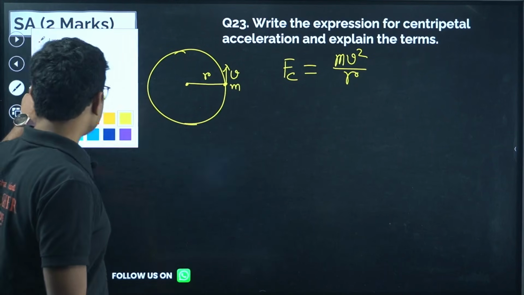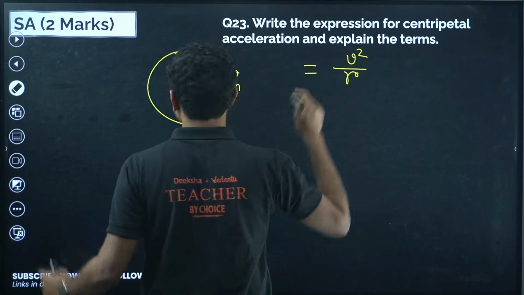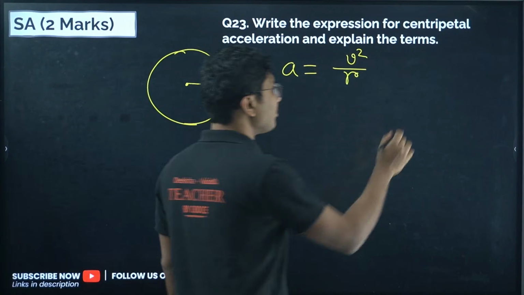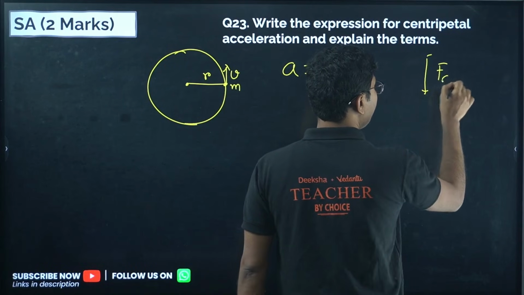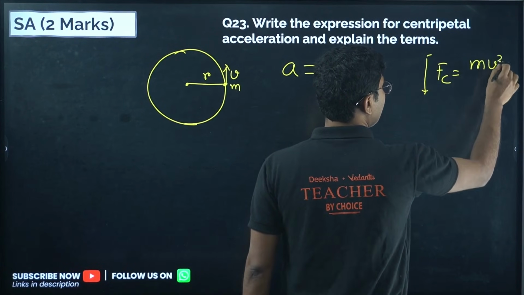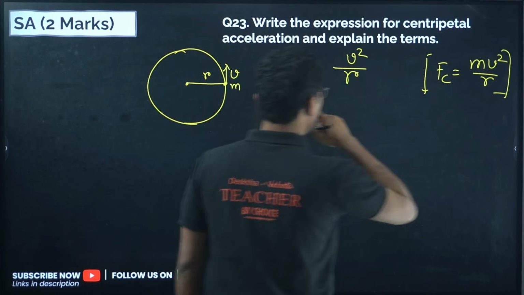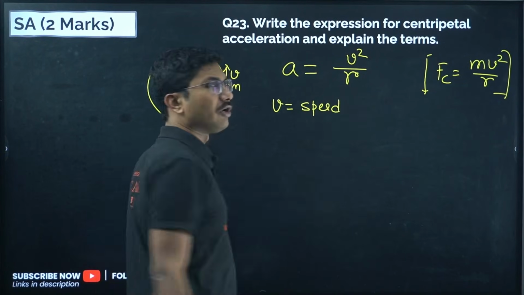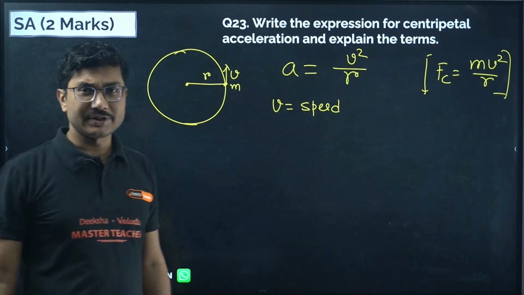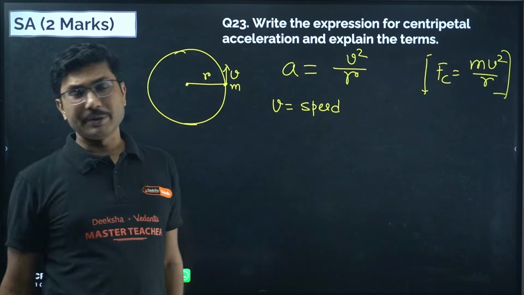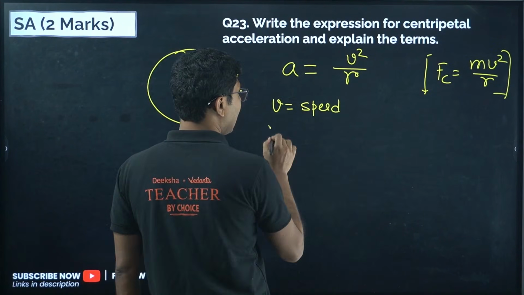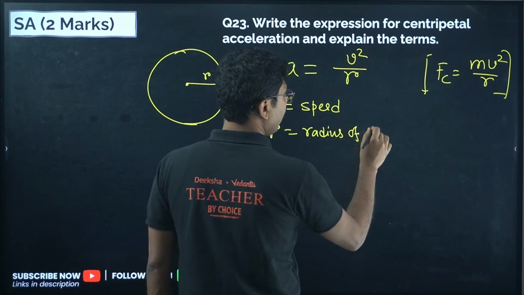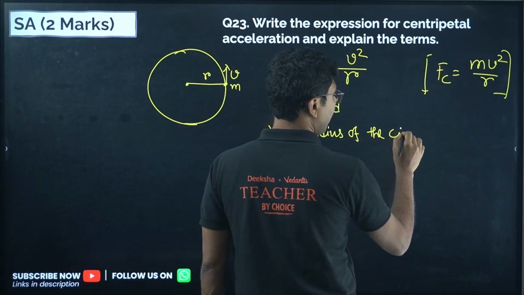Then the centripetal force, I am writing centripetal force. Centripetal acceleration means only v square by r. Centripetal acceleration is only v square by r. Centripetal force will be mv square by r. Now what is v? v is the speed. We use speed because it's a circular motion, so the direction of velocity changes every time. So we will use the speed of circular motion, and r is the radius of the circular path.